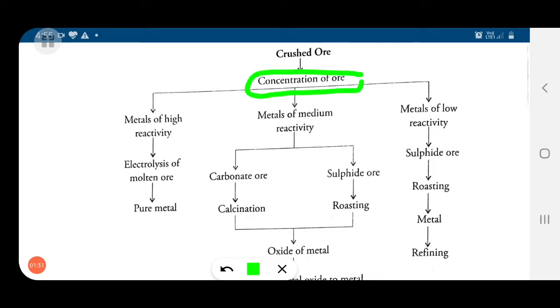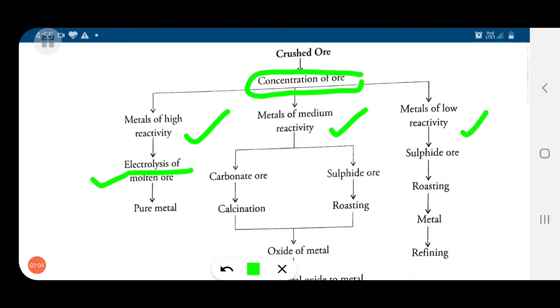Now, based on the type of metal, metals are extracted in different ways: metals of high reactivity, metals of medium reactivity, and metals of low reactivity. Metals of high reactivity are purified by the process of electrolysis.